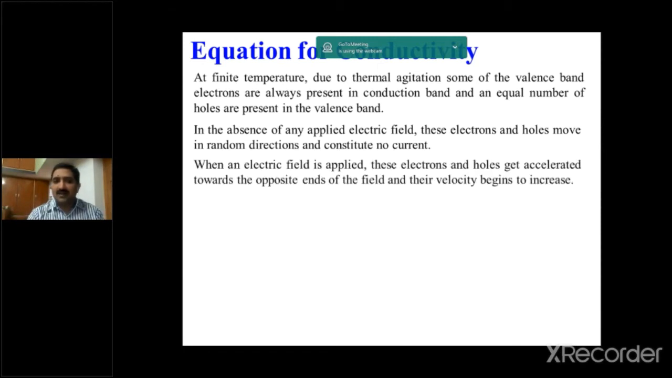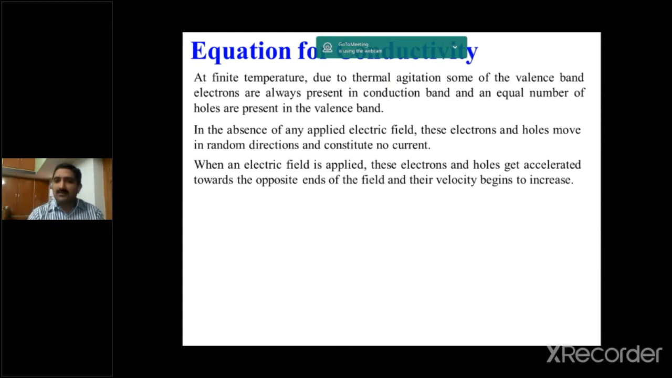Our case is when an electric field is applied. These electrons and holes get accelerated towards the opposite ends of the field and their velocity begins to increase. Due to the application of the external electric field, the electrons and the holes are accelerated towards opposite ends of the field. Electrons are moving towards the positive end of the field. Holes are moving towards the negative end of the field.